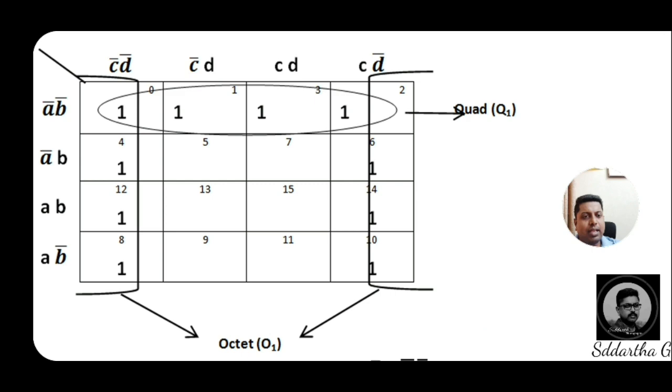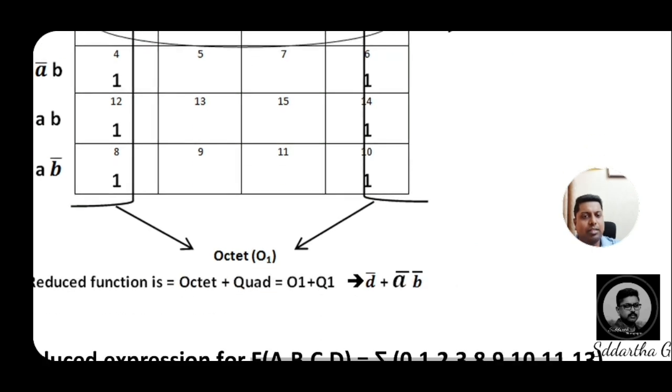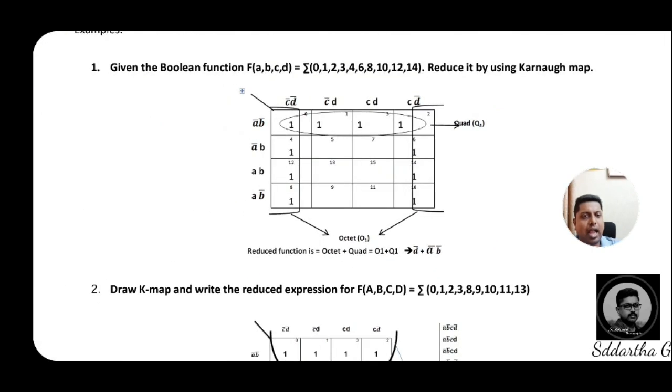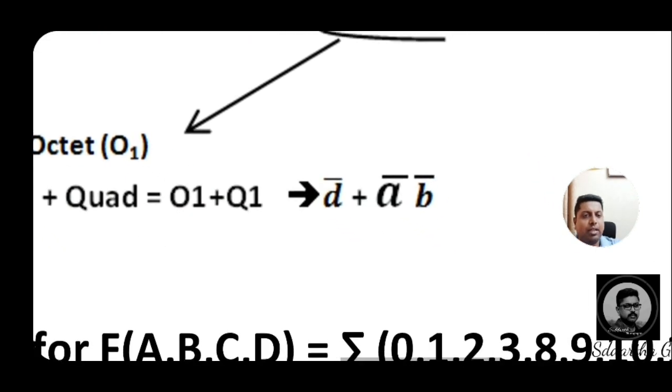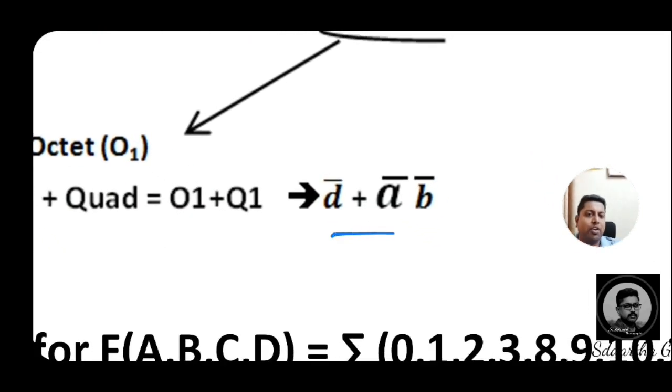Hence, the result of that octet, see here, that is D bar. If you are observing, D bar plus A bar B bar. This is an octet result and this is a quad result.